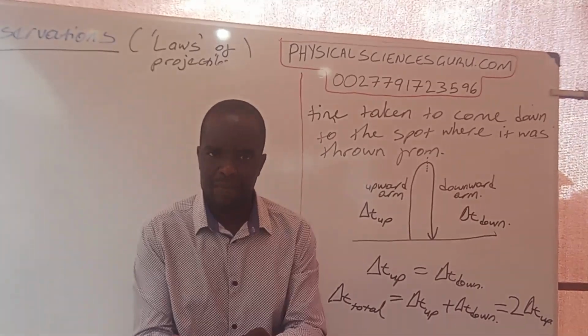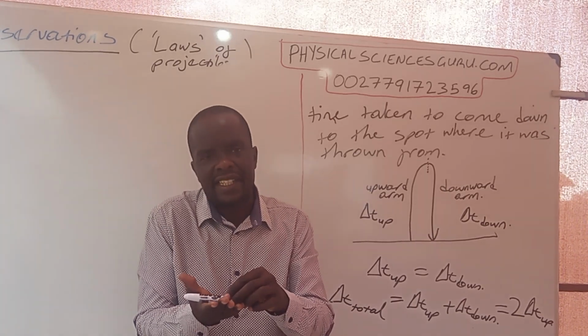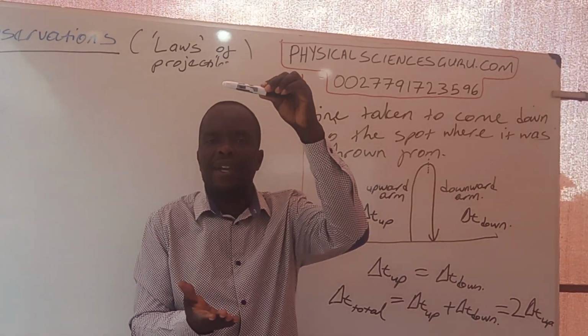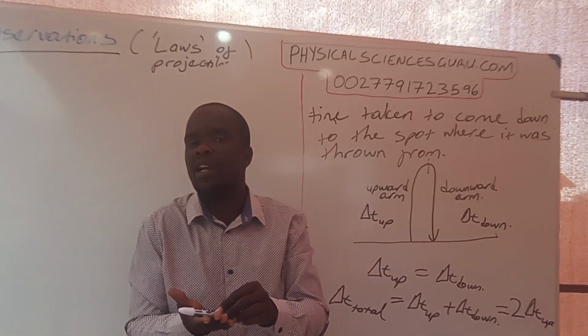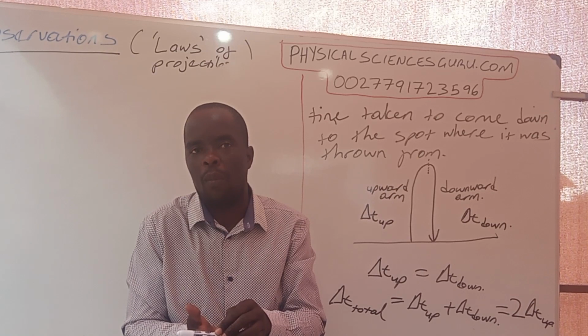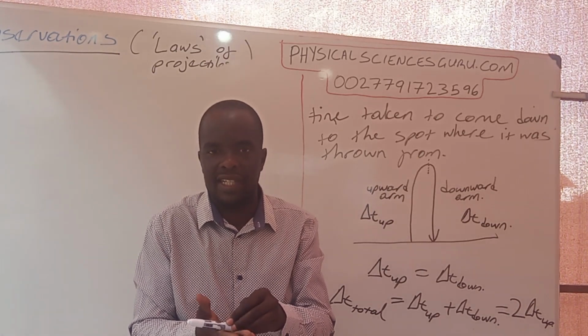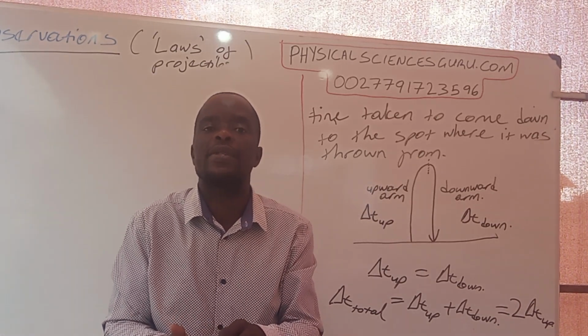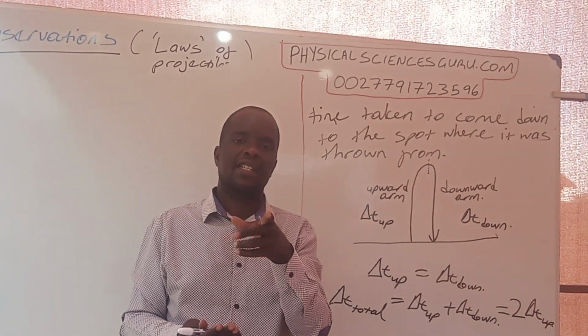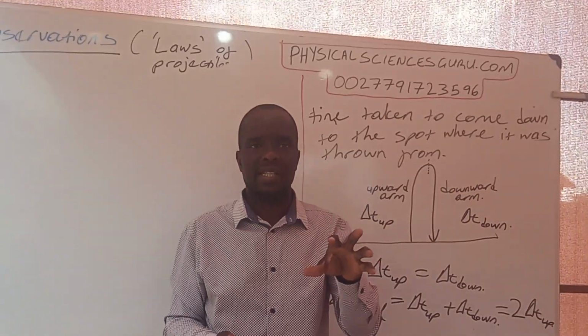If it left my hand at a velocity of 10 meters per second going up, when it comes back to the same height where it started from, the size of the velocity that it will be traveling at will be equal to 10 meters per second. Let me repeat that. It's very, very important.